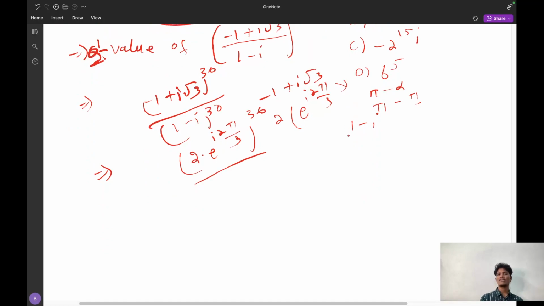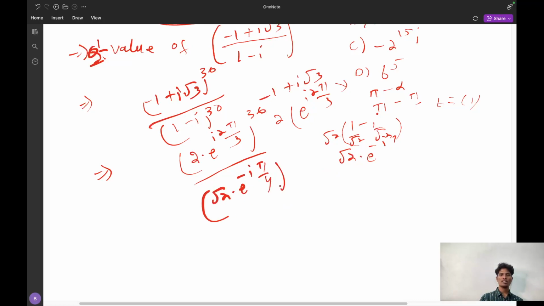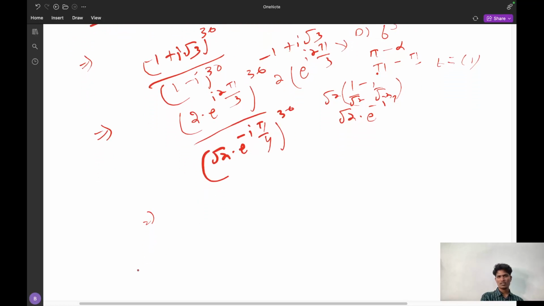The modulus of 1 minus I is root 2. Yes. Like this I can do. So what is the quadrant here? The quadrant is, y is negative, x is positive. The fourth quadrant argument is simply tan inverse 1, it will be minus pi by 4. So e power minus I pi by 4. So root 2 into e power minus I pi by 4, whole power how much? 30. So simply do this.